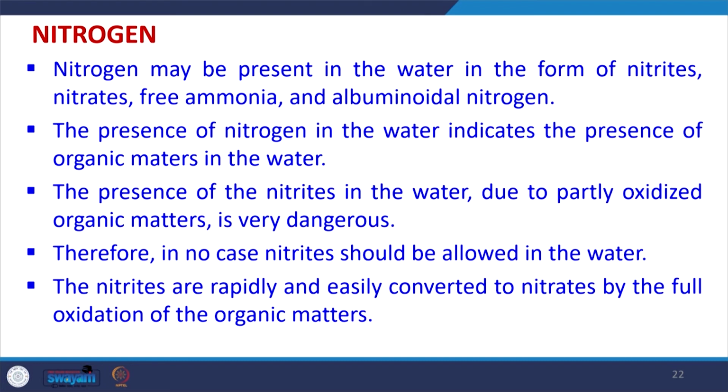Now, if nitrogen is present in the water and that water is going into any aquatic body, we have challenges that eutrophication may happen. So, we always limit the nitrogen. Removing the nutrients, in particular the nitrogen, out of the water is very important.